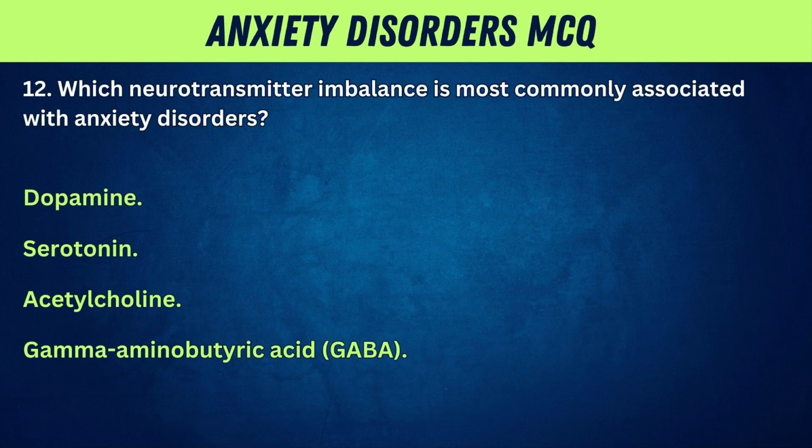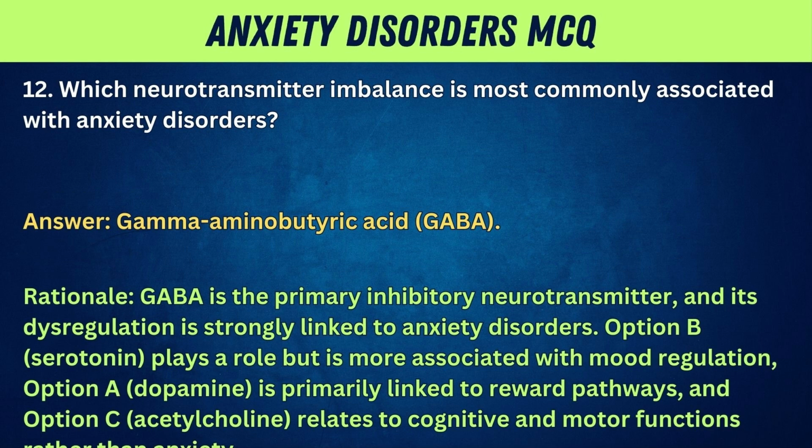12. Which neurotransmitter imbalance is most commonly associated with anxiety disorders? Dopamine, serotonin, acetylcholine, gamma-aminobutyric acid, GABA. Answer: gamma-aminobutyric acid, GABA. Rationale: GABA is the primary inhibitory neurotransmitter, and its dysregulation is strongly linked to anxiety disorders.